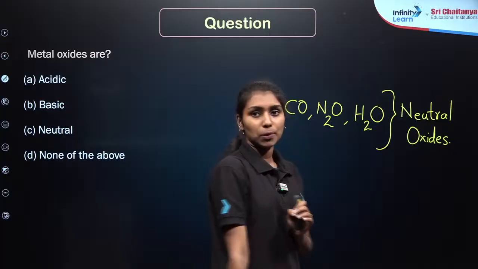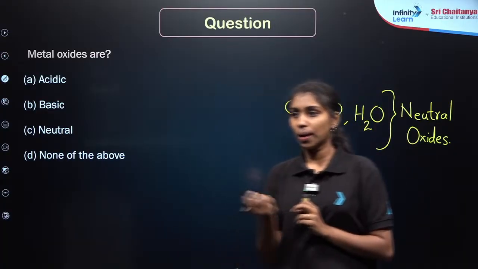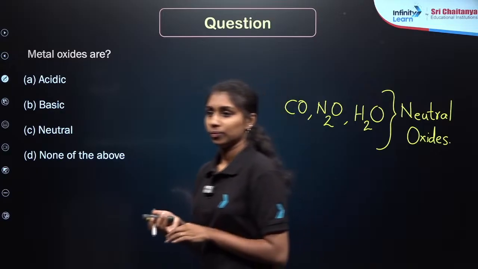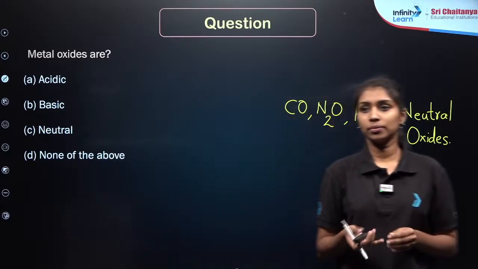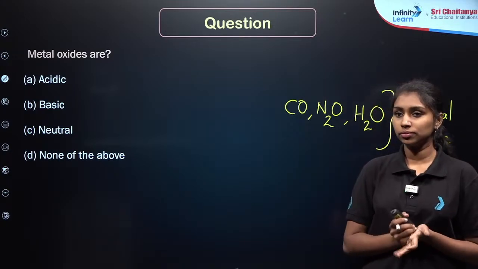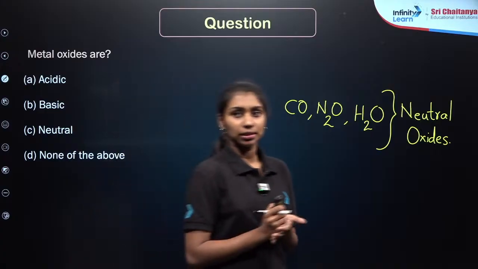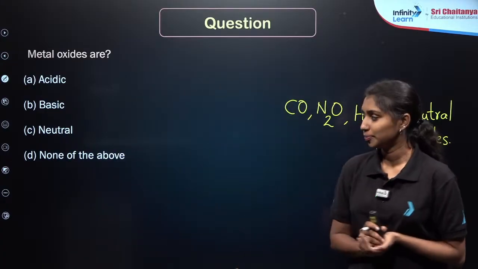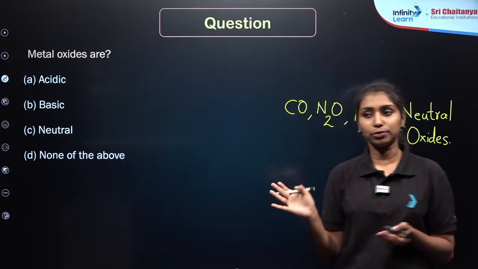Now let us practice some questions based on the topic we have covered. Here is the first question. Okay, please give me the answer first, in the comments. Metal oxides are, the direct question, whether they are acidic, basic, neutral or none of these.